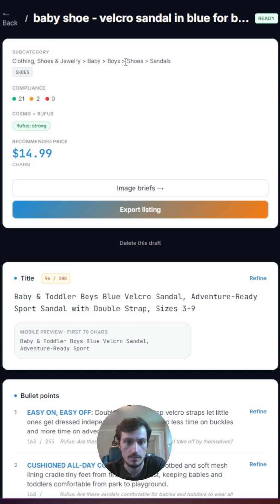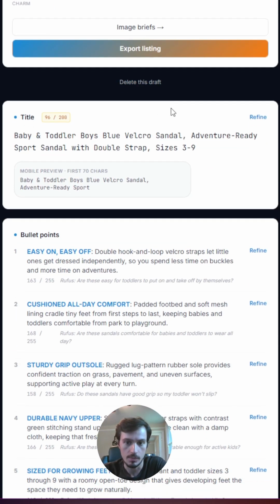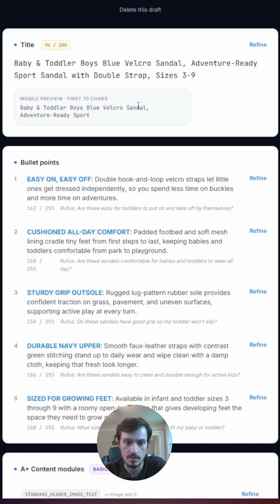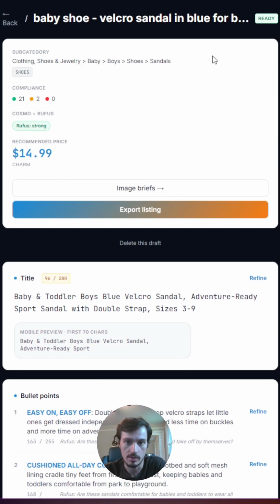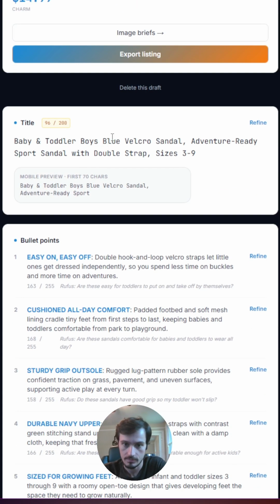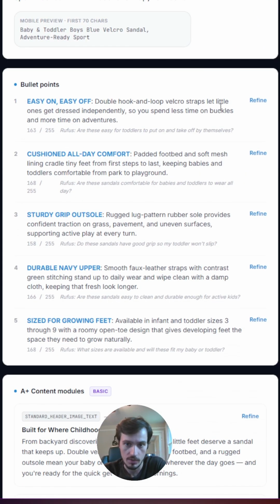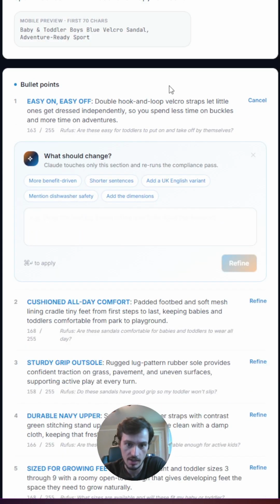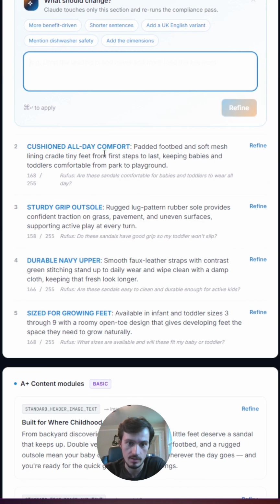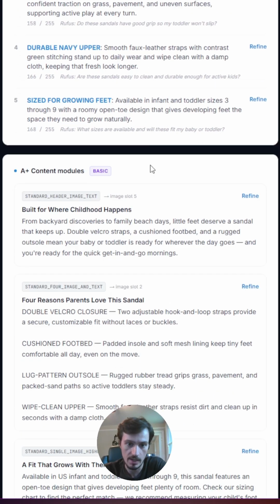And here we have the results. Everything is totally optimized for the current algorithm on Amazon. So we've got our title, bullet points. We can refine each section no matter what you want to choose here. We got some recommendations. When we hit refine, it will edit every section if it's not to your liking.